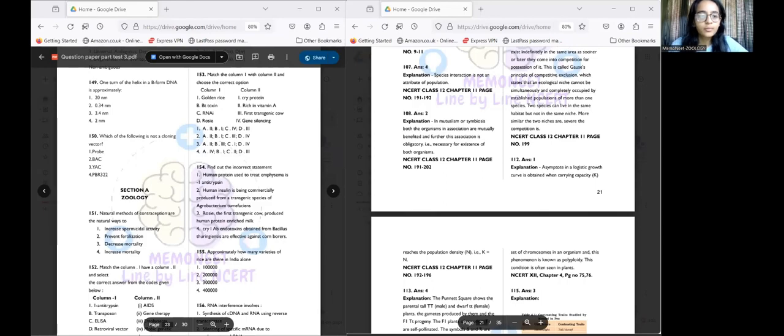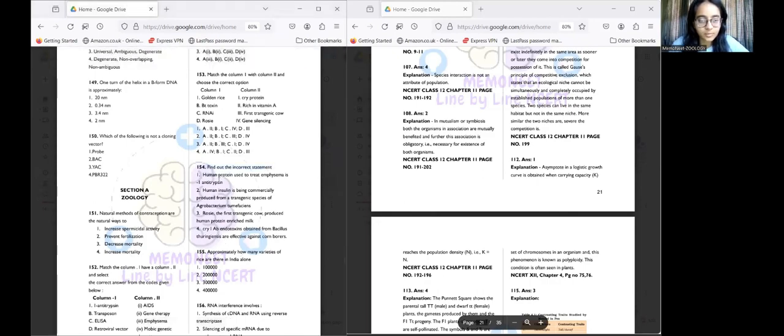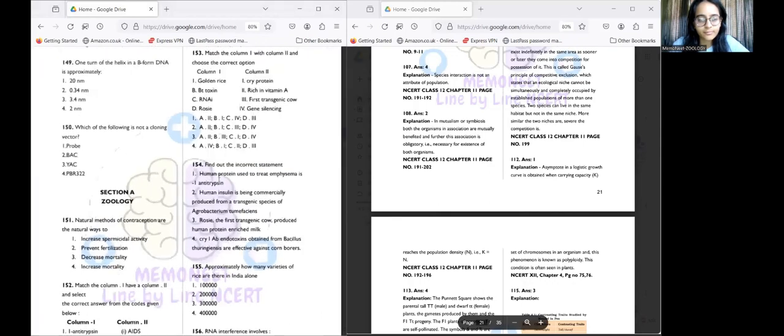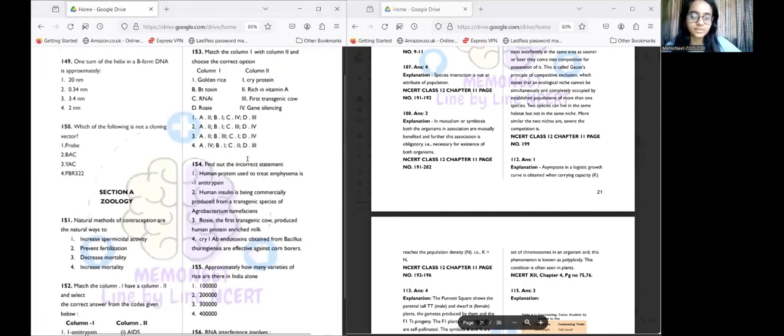Now we'll be moving on to question number 154, which asks us to find out the incorrect statements. As mentioned in statement 1, a human protein used to treat emphysema is alpha-1 antitrypsin. Is it true or false? As I mentioned in the earlier question, it's a protein, and it's a human protein to treat emphysema. It's correct because alpha-1 antitrypsin is an antiprotease.